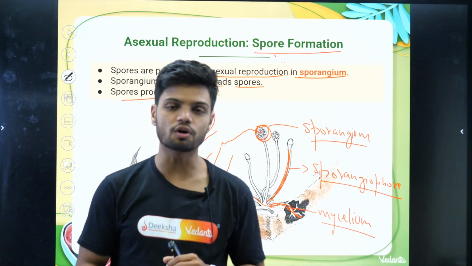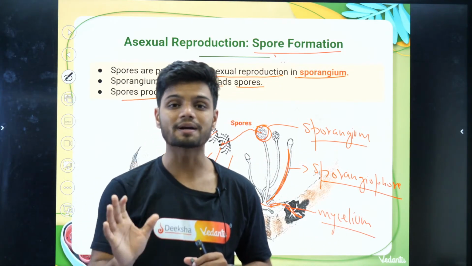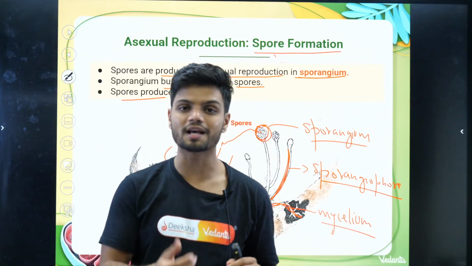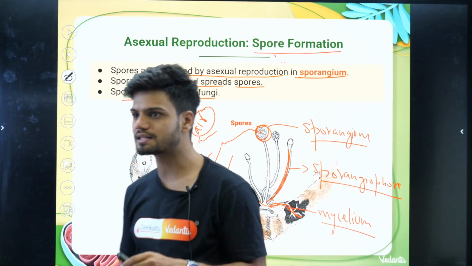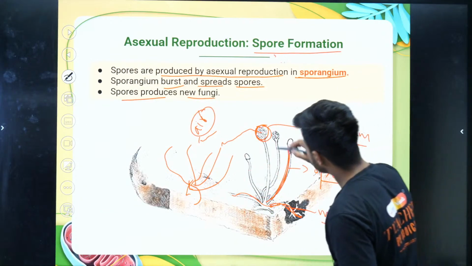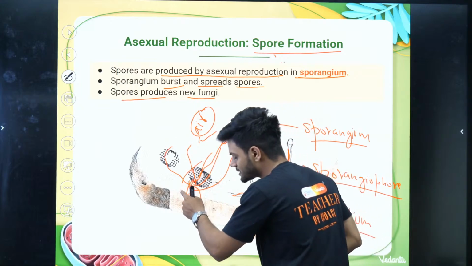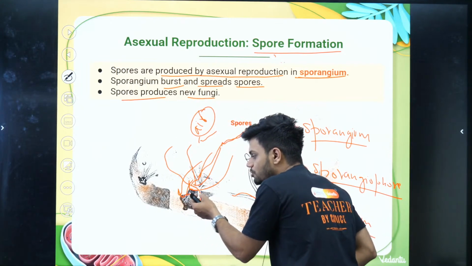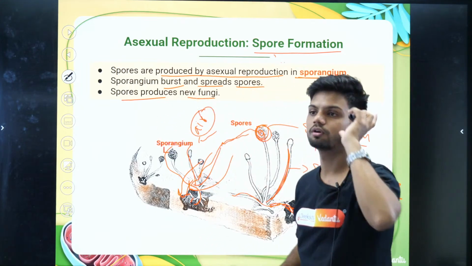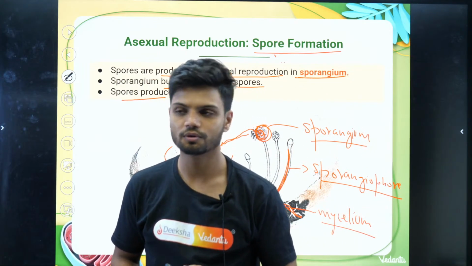This is seen in the case of Rhizopus. In the case of Rhizopus, that is called bread mold. See, inside the sporangium are spores. Now when the spores are released, the spores will travel and go to some other piece of bread. From there also, a new fungus will start to grow.